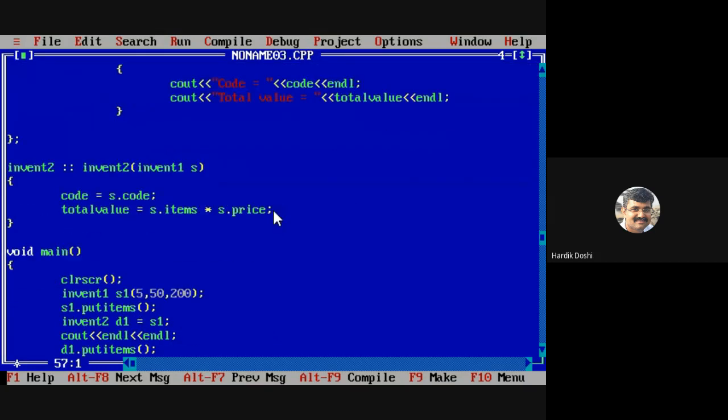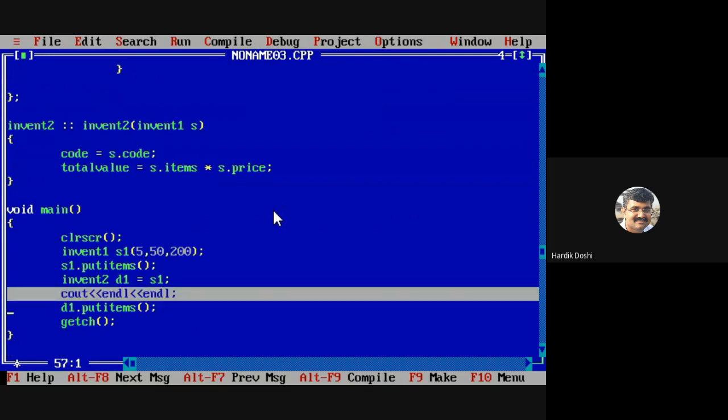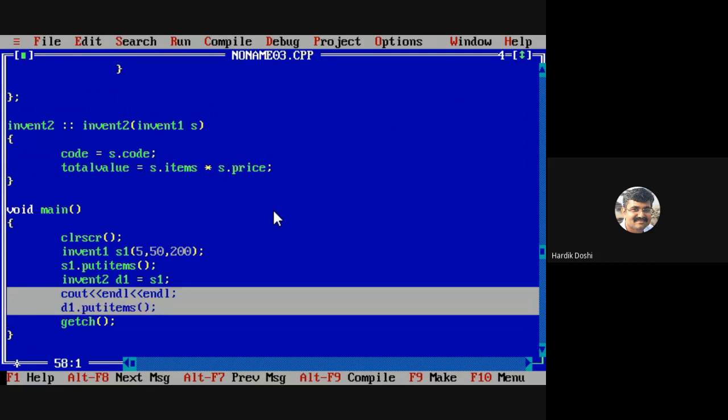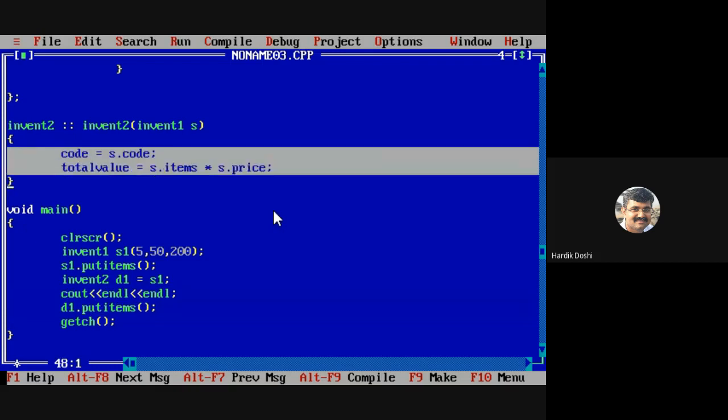Then we are simply breaking the lines and then we are simply printing D1 dot put items, means Invent2 का put items कॉल कर रहे हैं. Now you tell me what actually the error is. Should I give you the hint? Should I give you where the error actually is? Okay, error is there in these 2 lines.